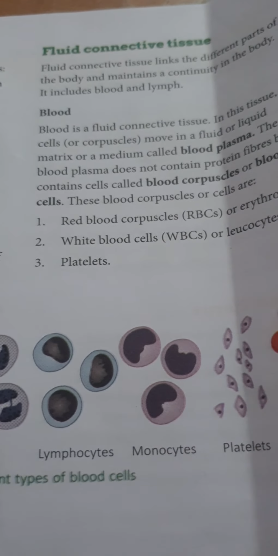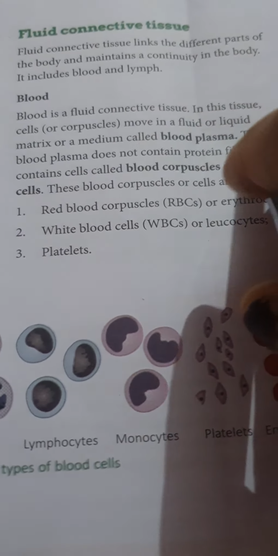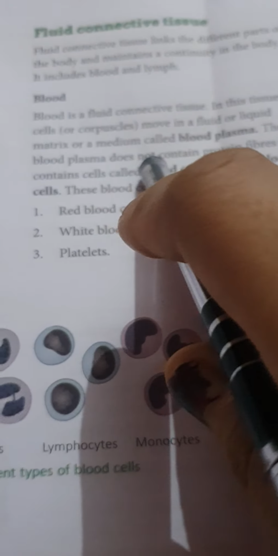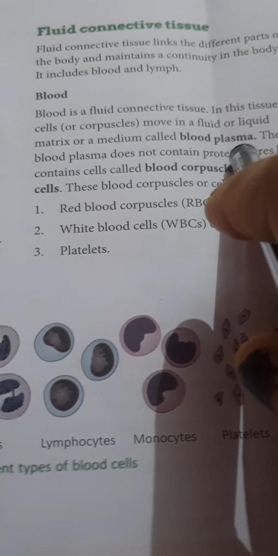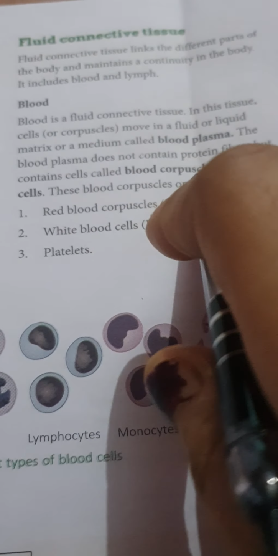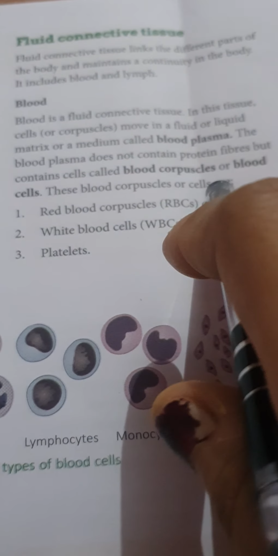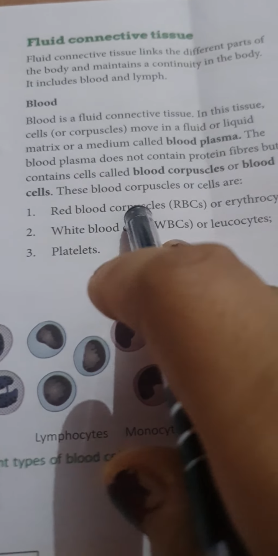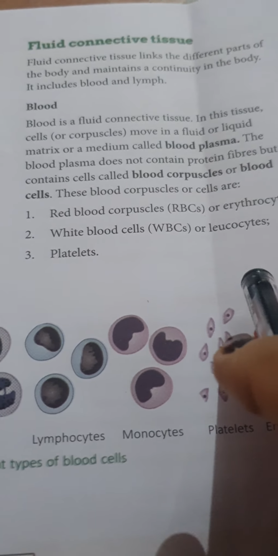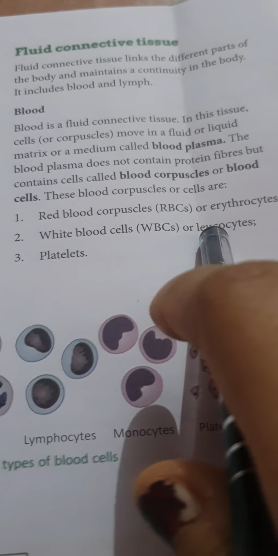Blood is a fluid connective tissue. In this tissue, cells move in a fluid or liquid matrix or medium called blood plasma. The blood plasma does not contain protein fibers but contains cells called blood corpuscles or blood cells. These blood corpuscles include red blood corpuscles, that is RBC or erythrocytes.